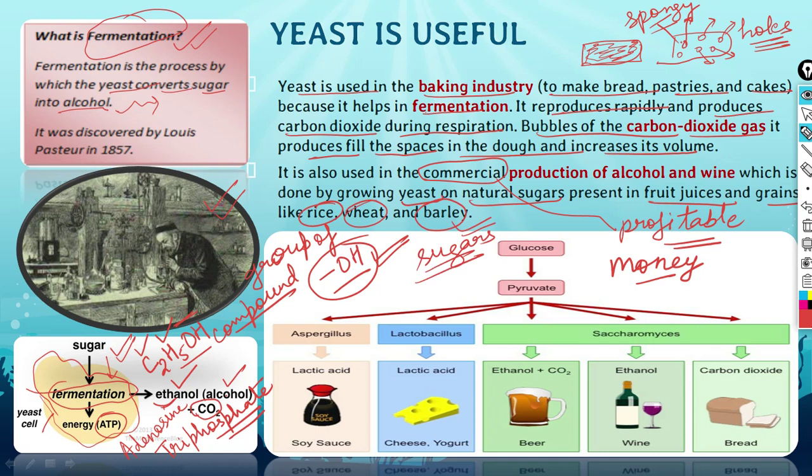Now there is one reaction given, or one example is given, like the glucose which is present in any particular grain. It is then converted into pyruvate, and then pyruvate, with the help of Aspergillus, could be converted into lactic acid, which is soya sauce, or with the help of Lactobacillus, it could be converted into lactic acid, which we can see in cheese or yogurt. And then there is Saccharomyces. So these are bacteria. Lactobacillus is a bacteria.